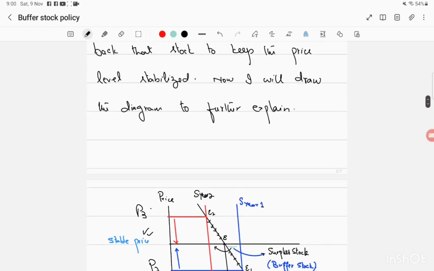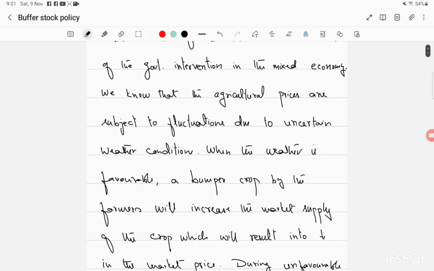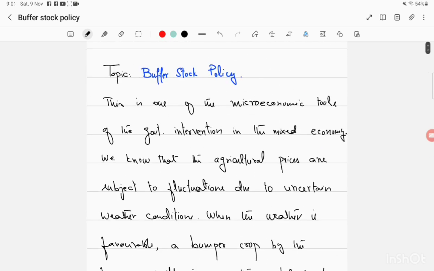That was the last topic of our unit 3, that is, government intervention in the microeconomy. So today we completed our microeconomics section of AS girls as well. In the boys section, we have already completed microeconomics, and we started macro lessons. So this is the end of the microeconomics part of our syllabus. By tomorrow we will be starting macroeconomics.